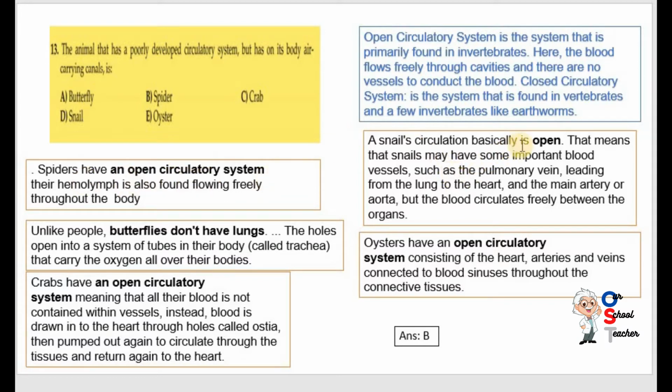A snail's circulation basically is open. That means that snails have some important blood vessels, such as the pulmonary vein leading from the lungs to the heart and the main artery or aorta, but the blood circulates freely between the organs. Oysters have an open circulatory system consisting of the heart, arteries and veins connected to blood sinuses throughout the connective tissues. So they have a different structure, but they are asking about the body air carrying canal. So the spider has that type of circulatory system. B is correct.